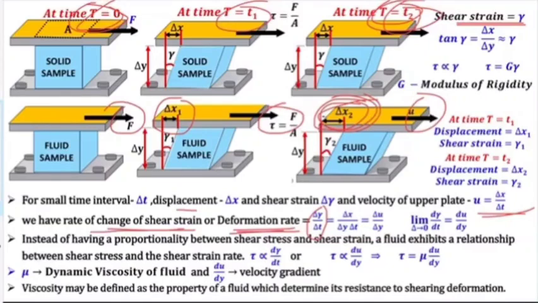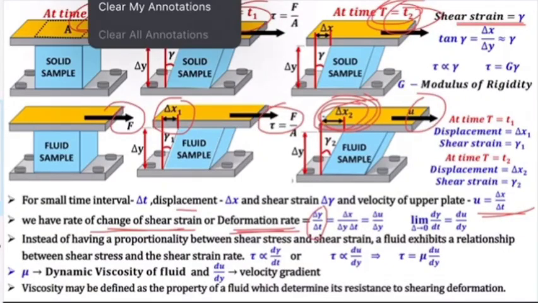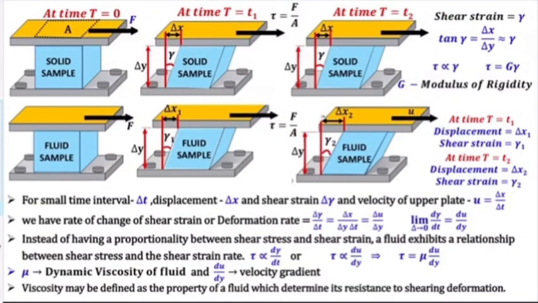So if I take some general small displacement, a very small displacement in a very small time delta t, this angle will be delta gamma, a small angle delta gamma.